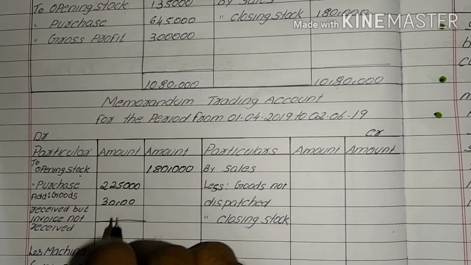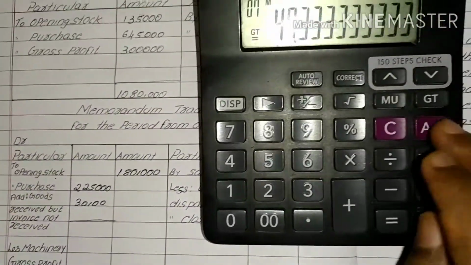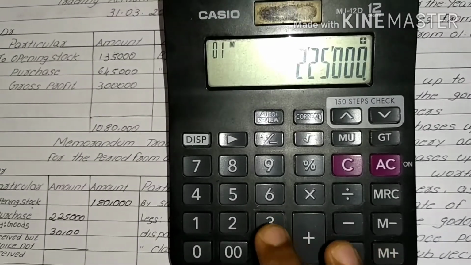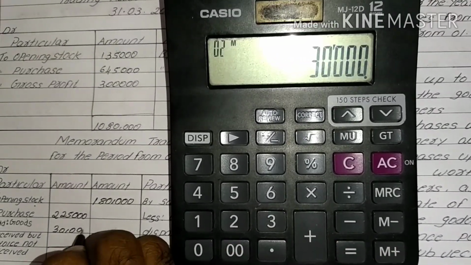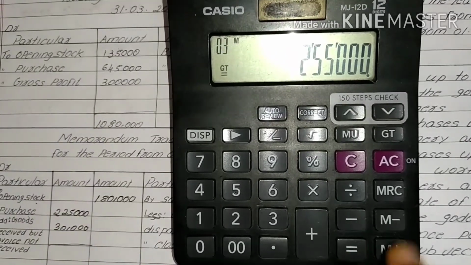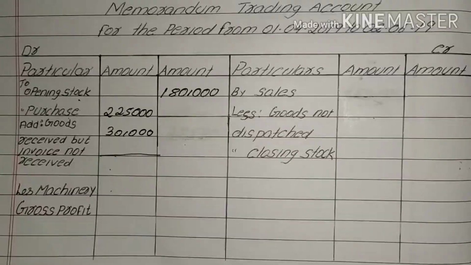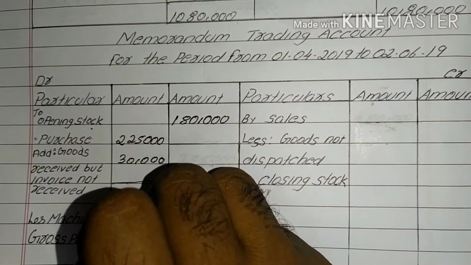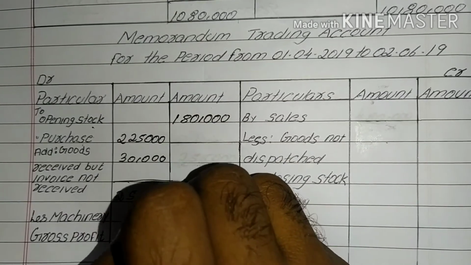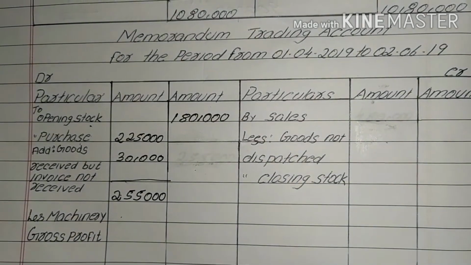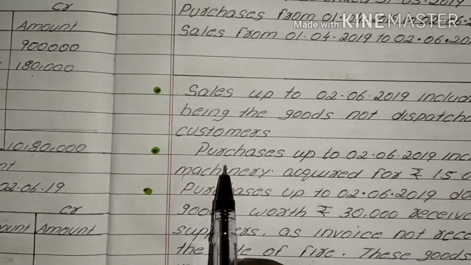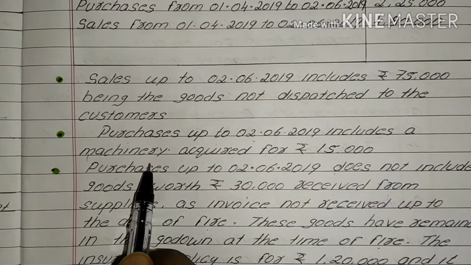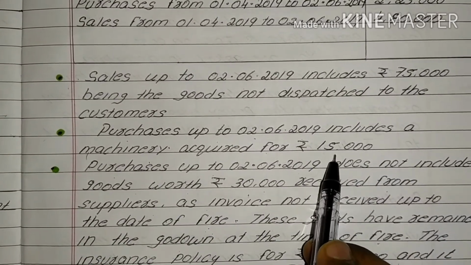Then we get 2,55,000. There is one more adjustment given in the question: purchases up to 2/6/2019 included machinery acquired for rupees 15,000.